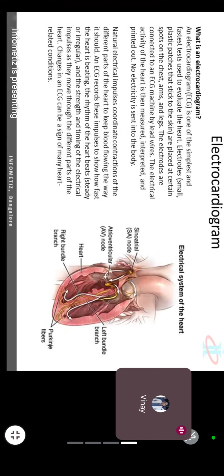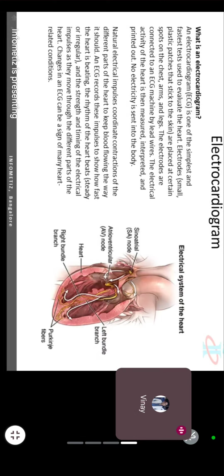And how is all this regulated? It is regulated by the electric current. The compression and dilation are alternating. The top chamber, the atrium, will compress while the ventricle dilates. When the ventricle compresses, the atrium dilates. So it's like a sequence.